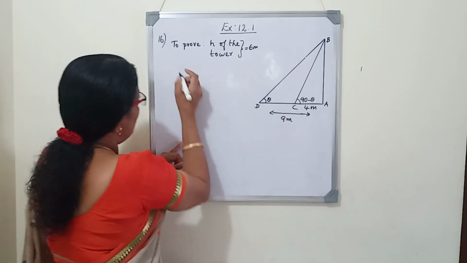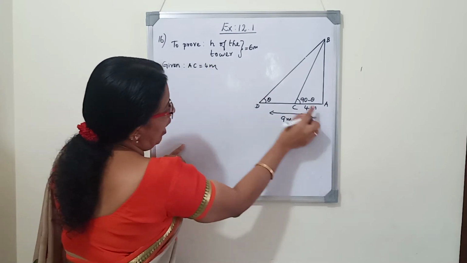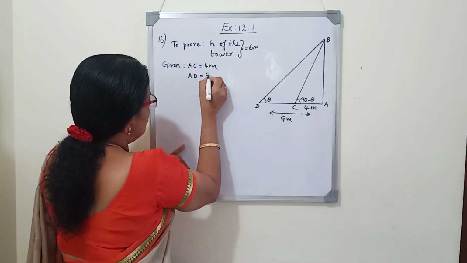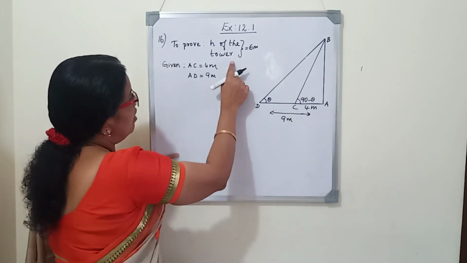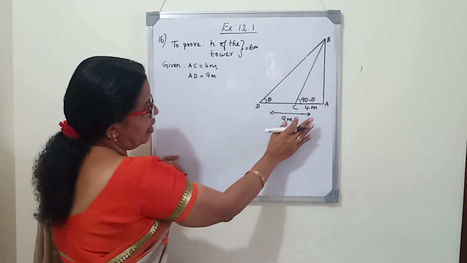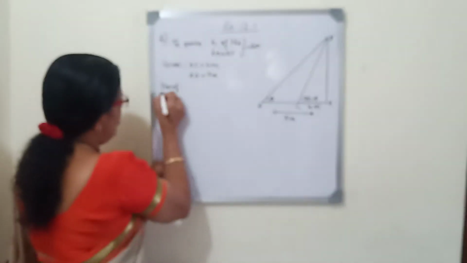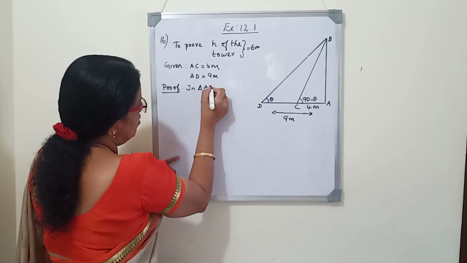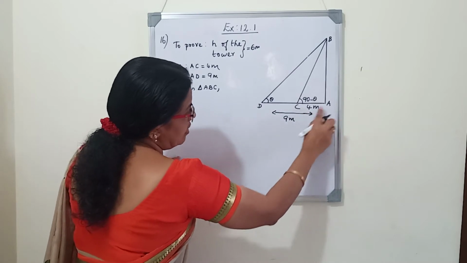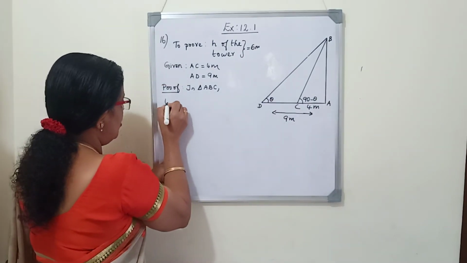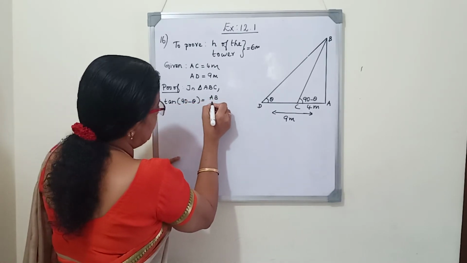Now here we will write AC is given. AC is 4 meter and AD is 9 meter. This question was asked 2 years back for SSLC paper for 3 marks. So here we want to prove that height of the tower is 6 meter. So directly we will start in triangle ABC. In triangle ABC, we want to prove the height of the tower. This side is given. So opposite side by adjacent side is tan. So we will write tan 90 minus theta is equal to AB by AC.